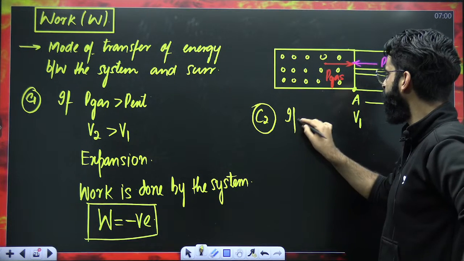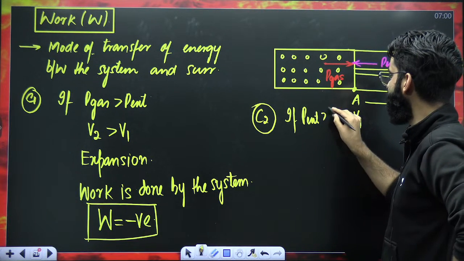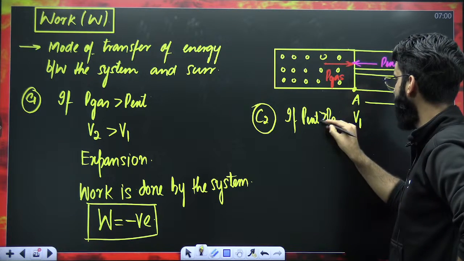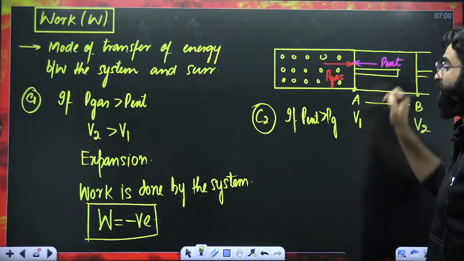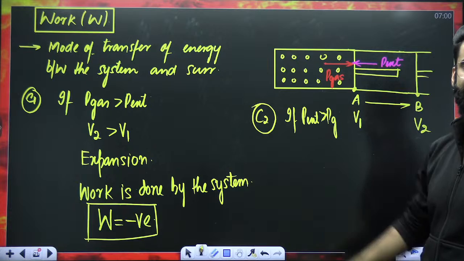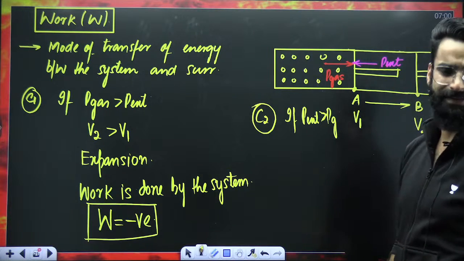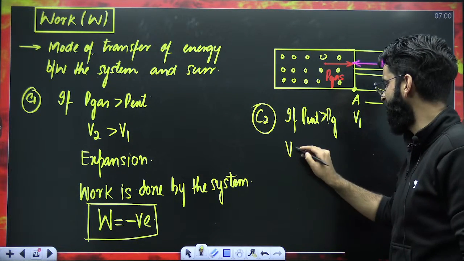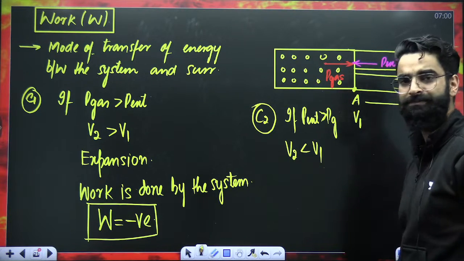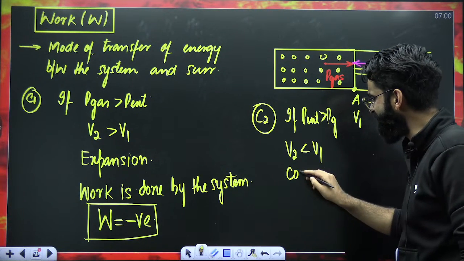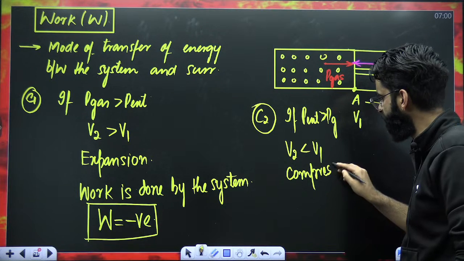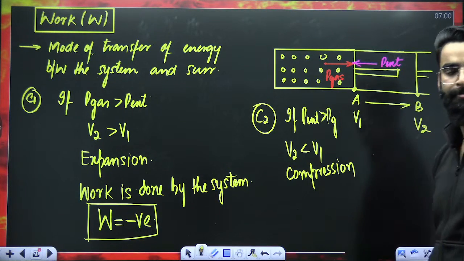For example, if P external is greater than P gas, the piston will come inside. Volume of the container will decrease. That means volume of the gas is decreasing. So V2 will be less than V1. Decrease in the volume of the gas is something which you call as compression. The gas is undergoing compression.